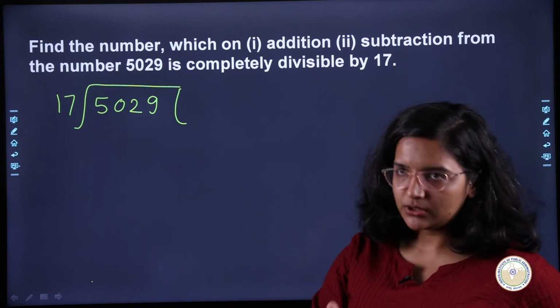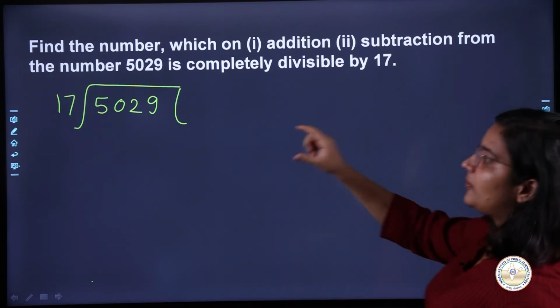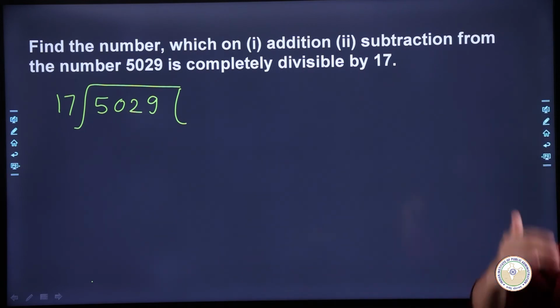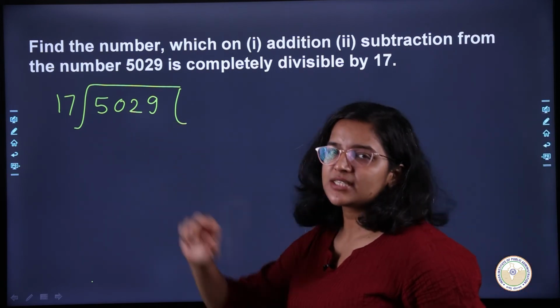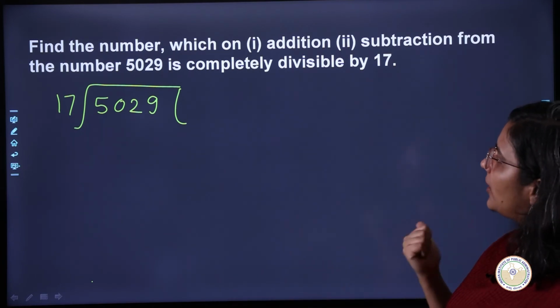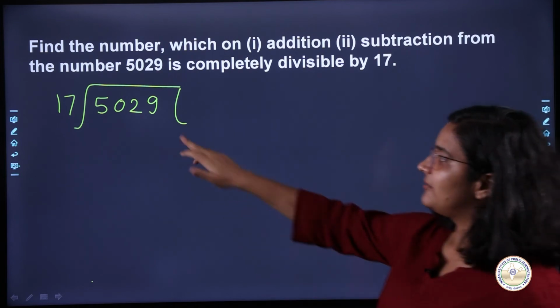That is one question. The second question is, from this particular number 5029, what should I subtract? What should I remove so that this number is divisible by 17? So this is the question. I hope you are able to understand the question. Let me repeat once again. We are given a number.